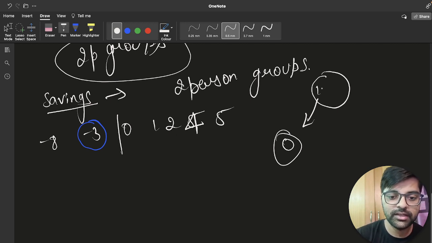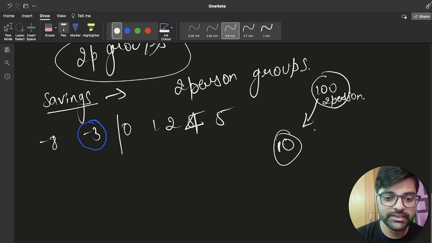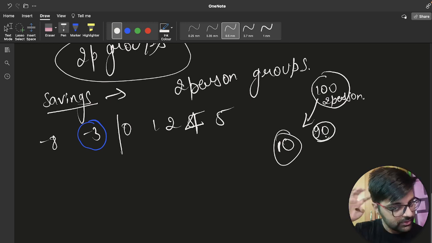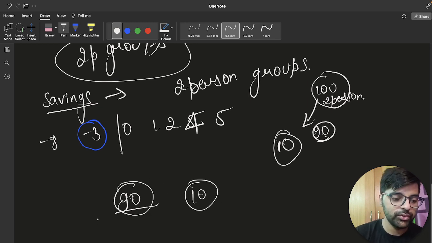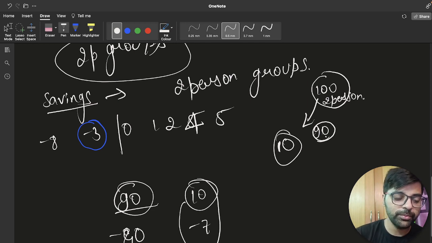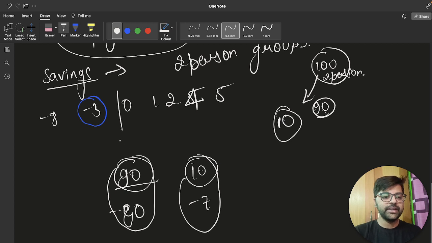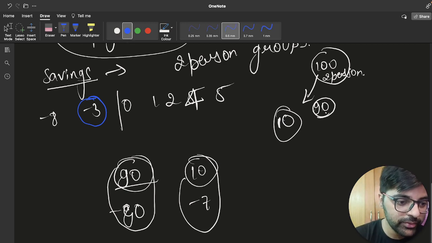Let's say a 2-person team has a total budget of 100, and they are spending only 10 rupees, so they are saving 90 rupees. But it's better to have, let's say, 90 and 10. Consider these two persons. So if we put these two persons together, or we take the person having minus 80 and minus 7 together, these two can form a group. So it's better to always pair with the most feasible partner.